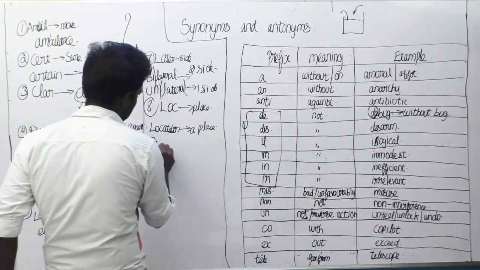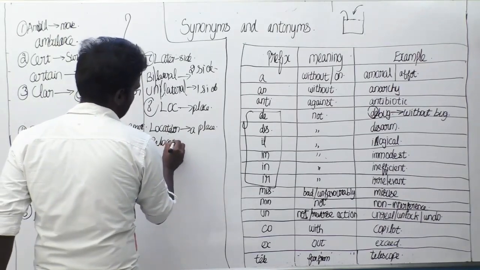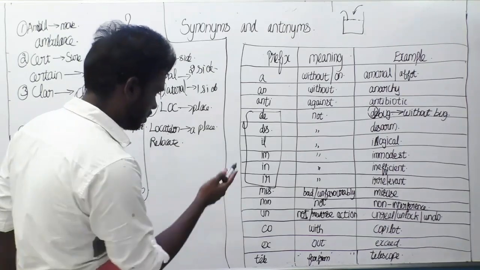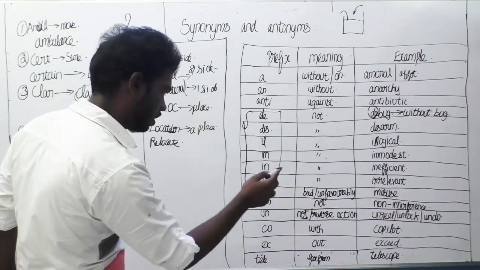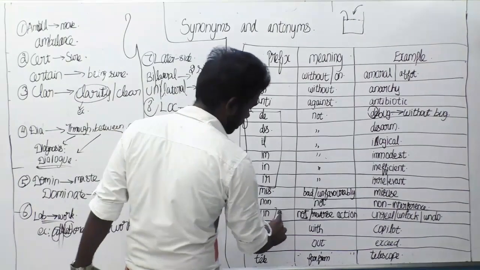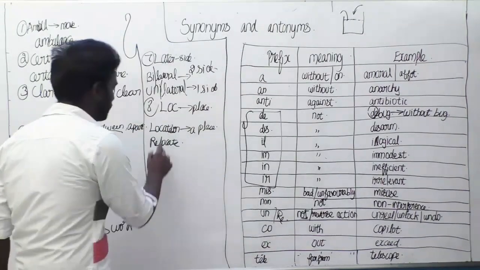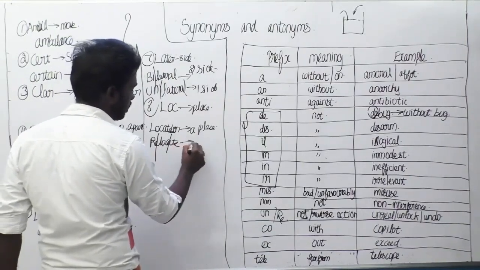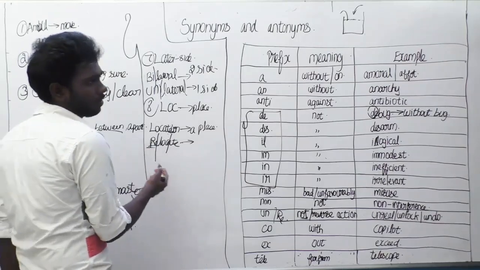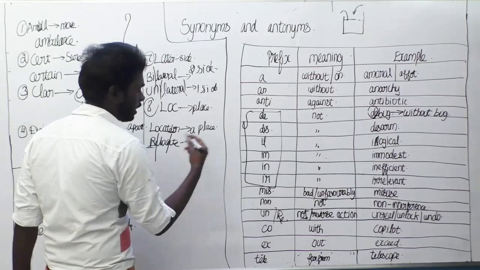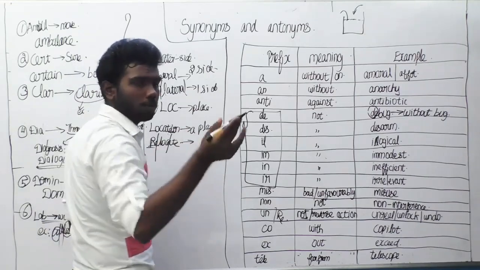Relocate, and this involves the prefix re also. Re is called a reverse action, we can say. Here the word relocate means reverse and loc means place. So it is like a negative prefix because you are undoing this. So relocate means moving to another place.